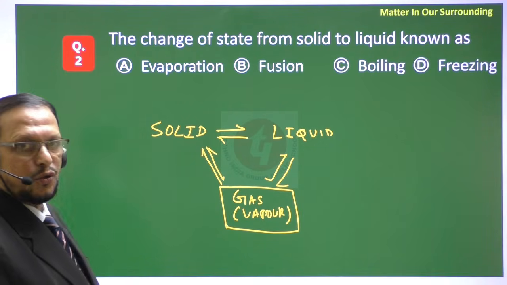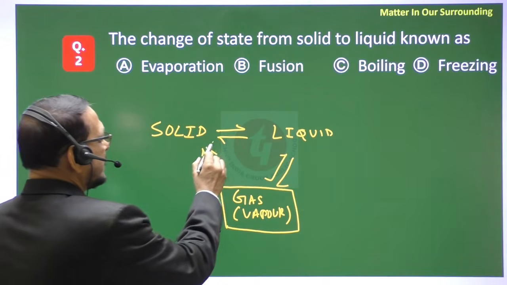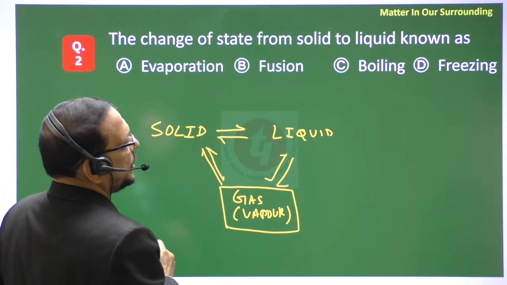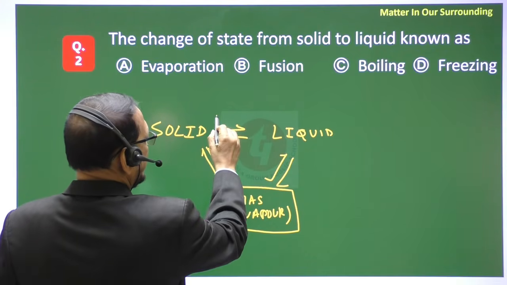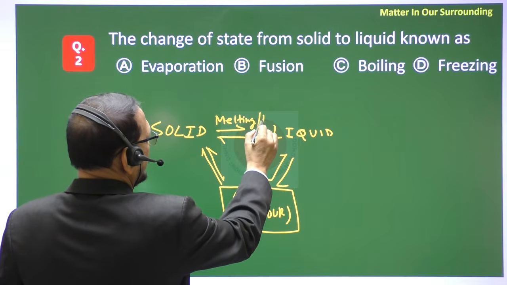This we know, the conversion of solid to liquid. The question is, the change of state from solid to liquid is known as what? This is also called melting, also called fusion.